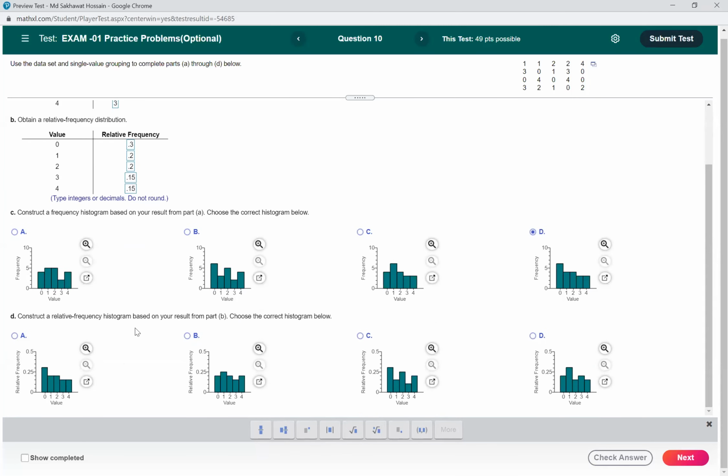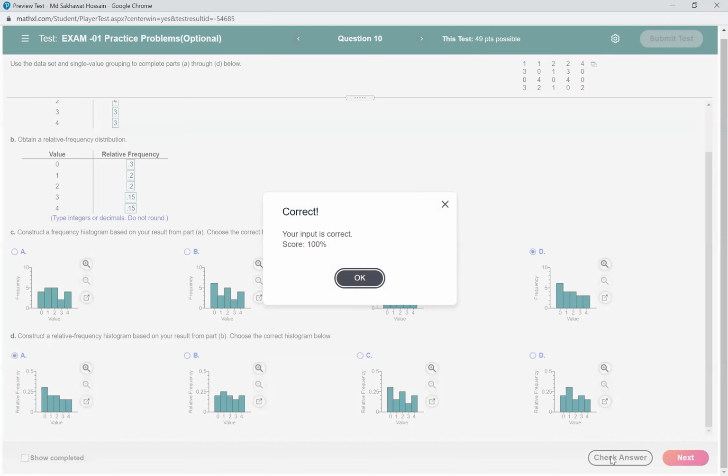Then construct a relative frequency histogram. So we have to find the relative frequency histogram. It is a similar type of histogram, but the only difference is that for frequency the vertical axis is frequency, and for this one the vertical axis will be relative frequency. So find the chart which is similar to this one. This is not correct, because it is not similar to this one. This is not correct, and this is also not correct. Yeah, the first one is similar to this one, right? So that means this is the correct answer. Yeah, so we got all correct answers.